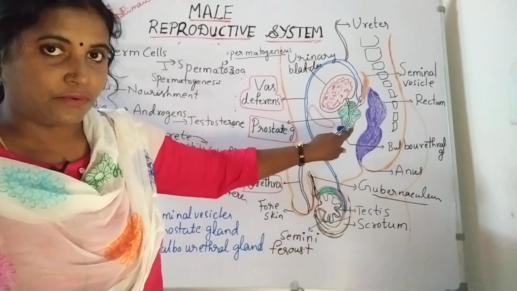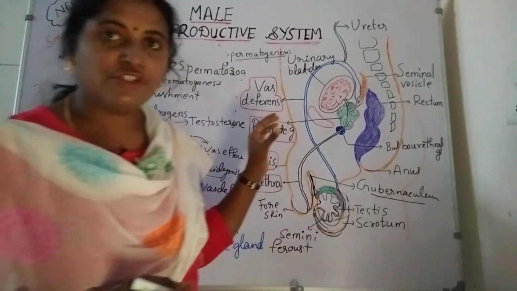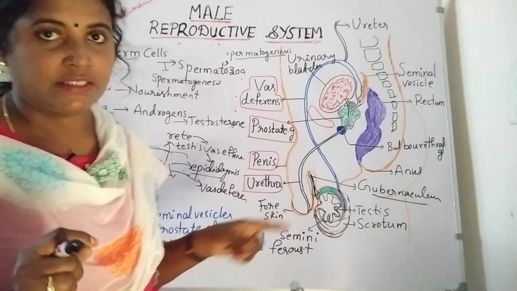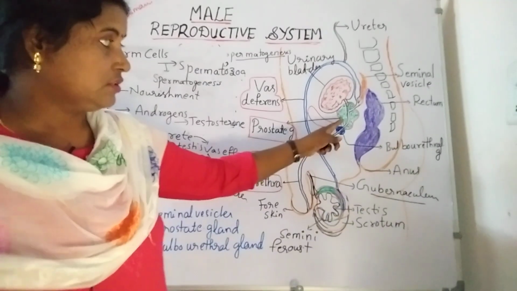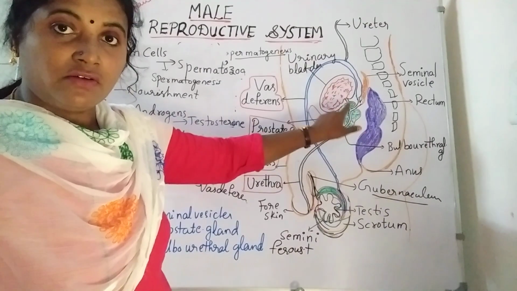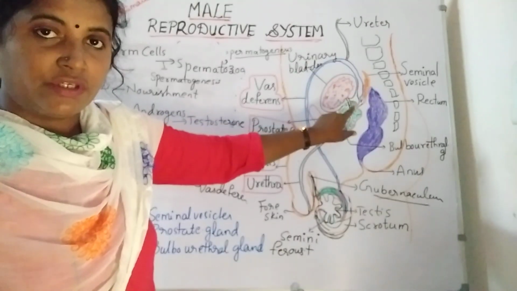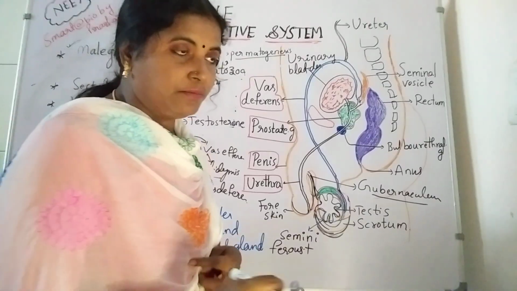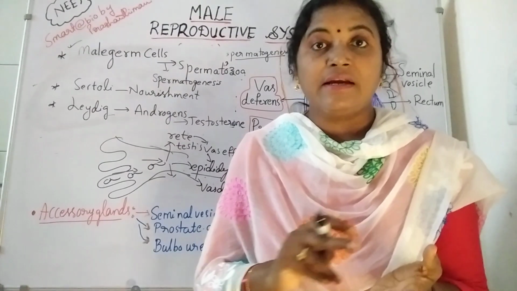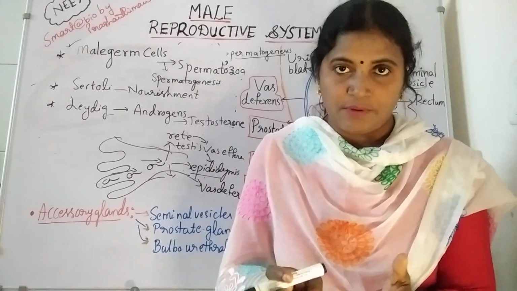It is connected with the prostate gland, and at the same time it is connected with the prostate ducts. Why? Because the urinary bladder also has a connection with the urethral meatus. So the urethral meatus is very important. Why? Because this passage is responsible for carrying urine and germ cells simultaneously. It is a common passage.